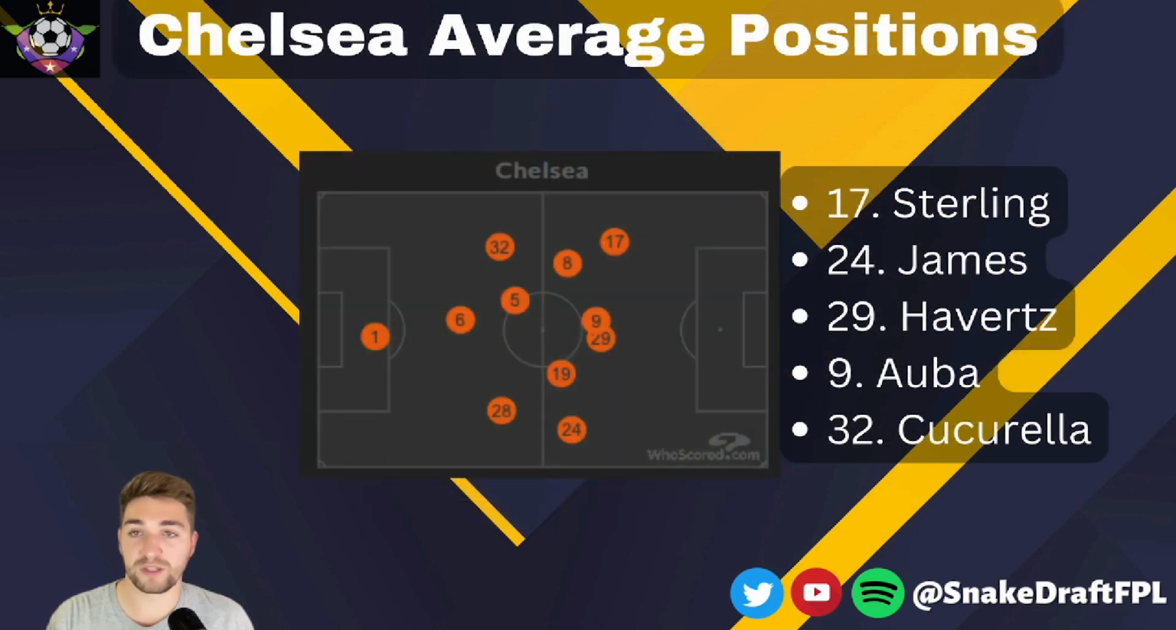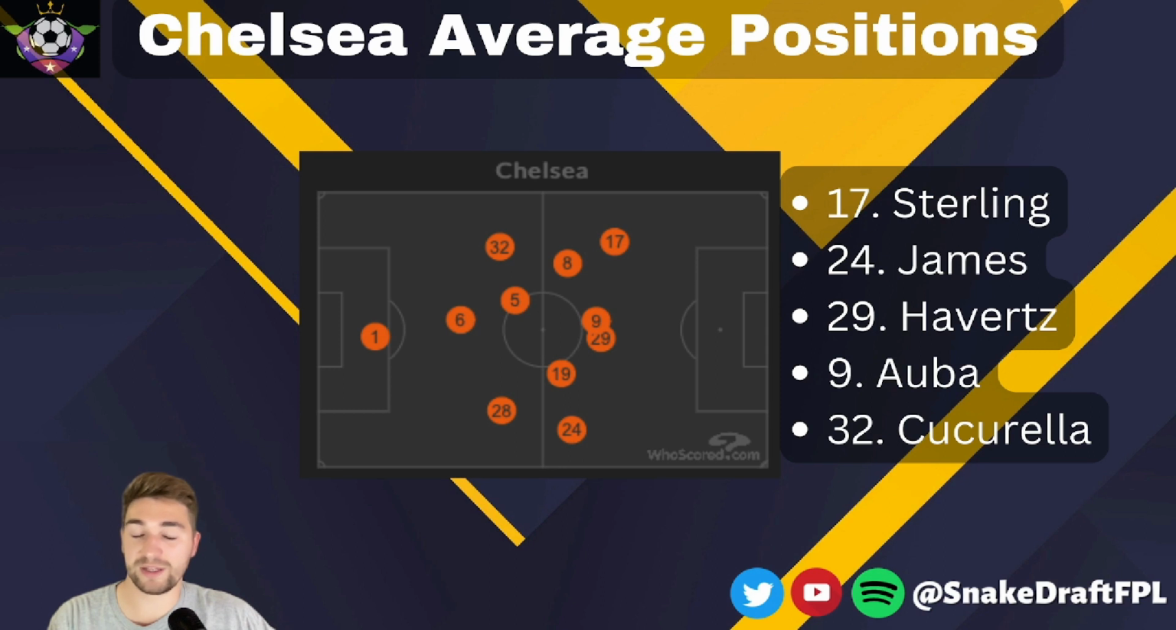So let's move on to the average positions. And you can see here that they call it left wing back, but it's absolutely not a defensive position for Sterling. He was the most advanced player on the pitch. His average position was higher than anyone else's, so there's absolutely nothing to worry about there.